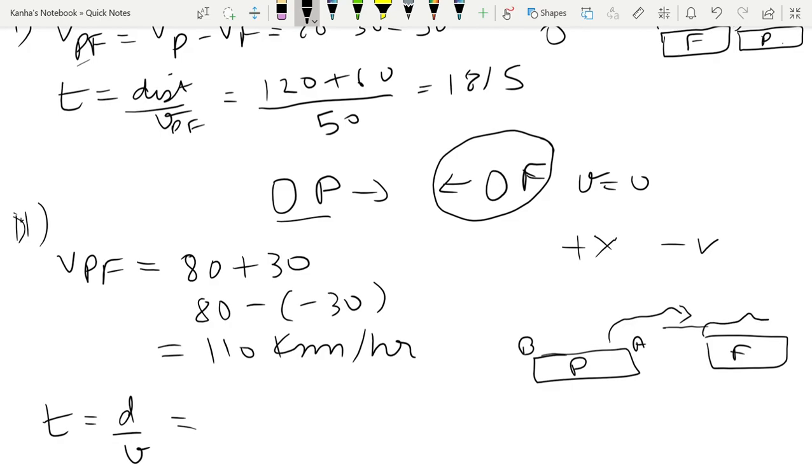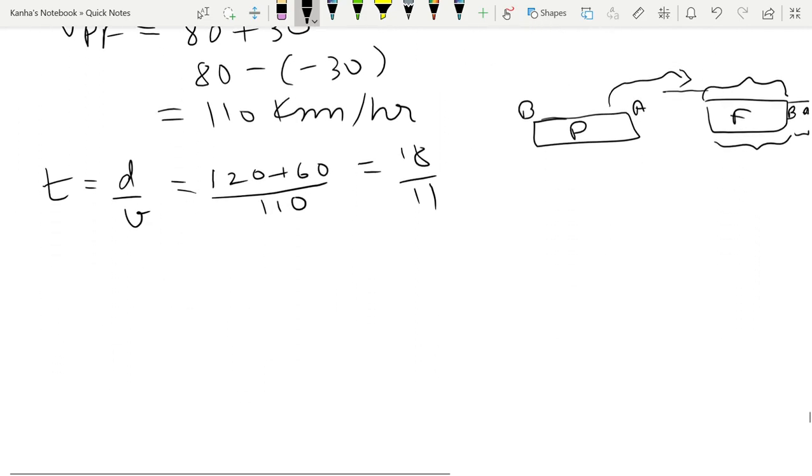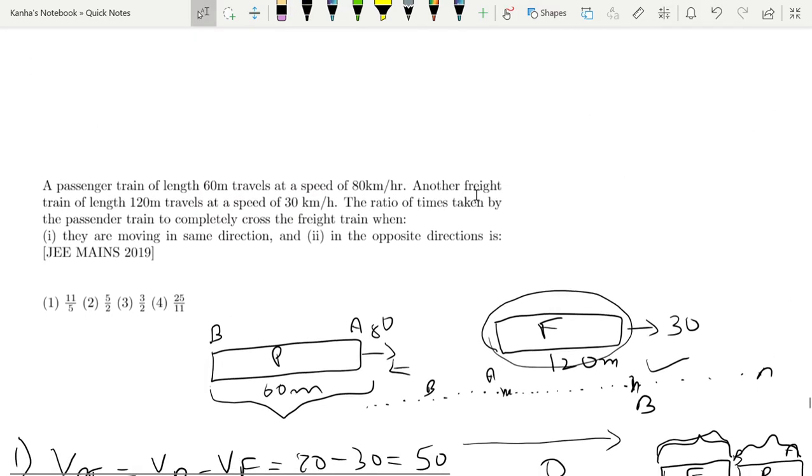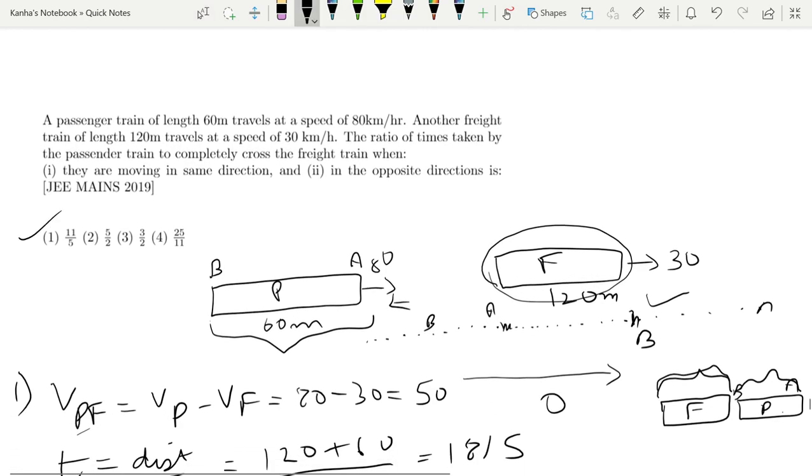First it will pass the entire thing, and then it will move a distance so that B comes here and A becomes here. So it has to travel this distance plus it has to travel the distance of its own length. So we have 120 plus 60 again in the numerator divided by new velocity, which is 18 by 11. So when you take the ratios of 2, you get the ratio as 11 by 5, which is there in the answers, I think. Yeah, we are supposed to find this one.